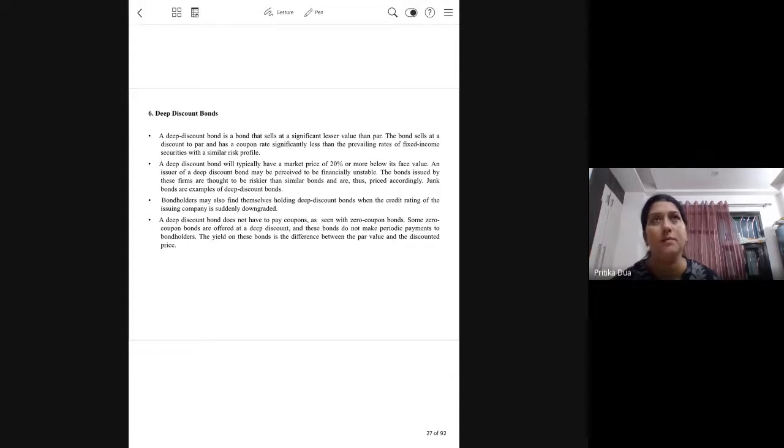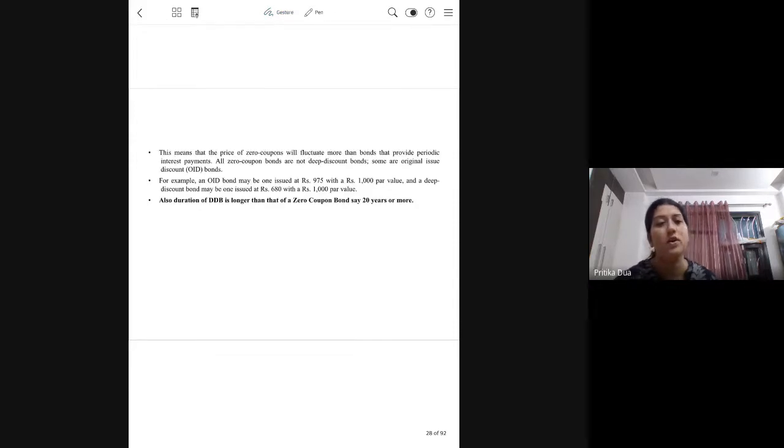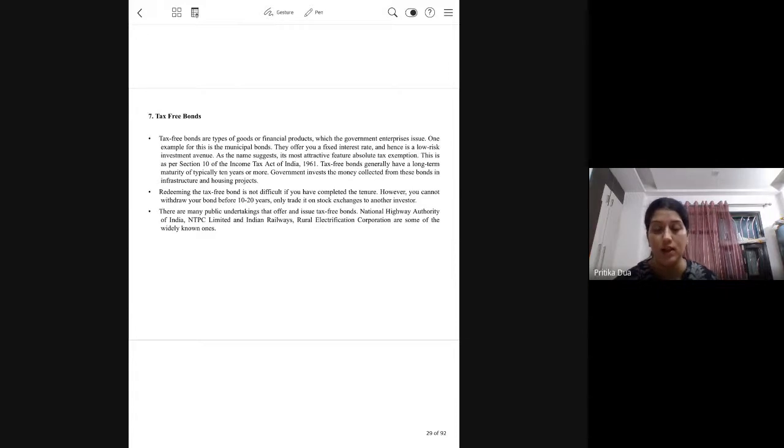For example, a zero coupon bond that is generally issued at 99 would here be issued at around 98 rupees. The discount on this is higher. So also, if we talk about the difference between the two, the deep discount bond has a duration more than zero coupon bonds.